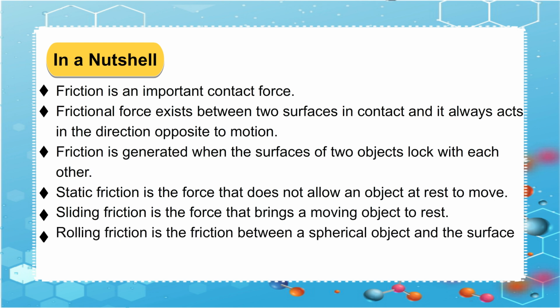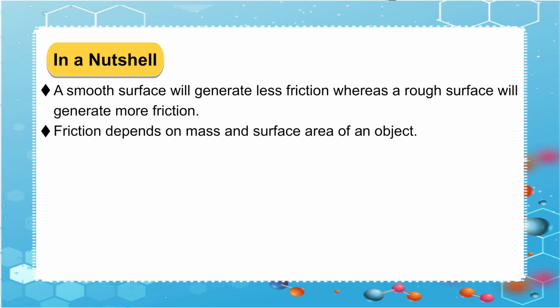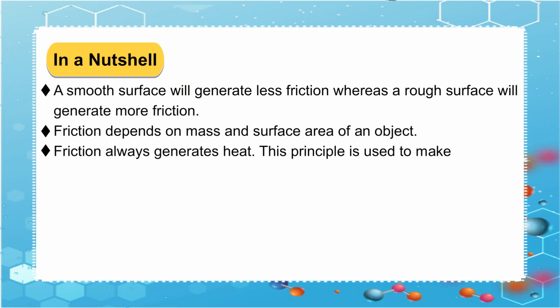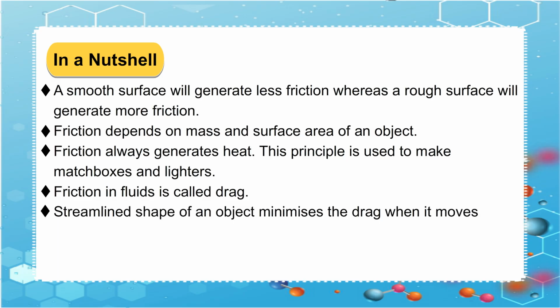Rolling friction is the friction between a spherical object and the surface on which it rolls. A smooth surface will generate less friction whereas a rough surface will generate more friction. Friction depends on mass and surface area of an object. Friction always generates heat. This principle is used to make matchboxes and lighters. Friction in fluids is called drag. Streamlined shape of an object minimizes the drag when it moves through fluids.